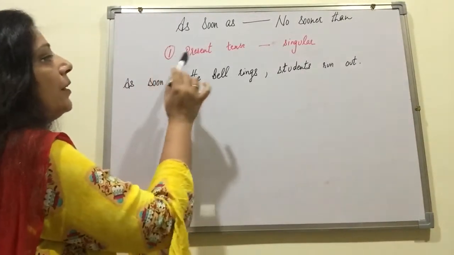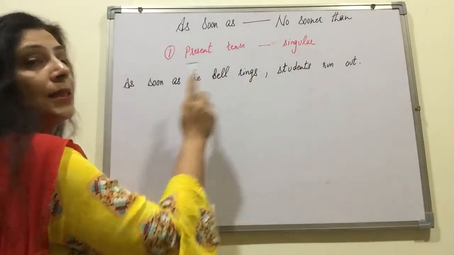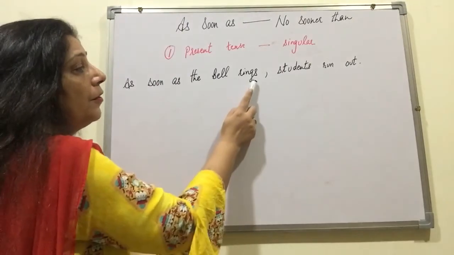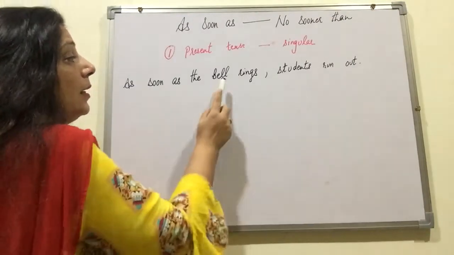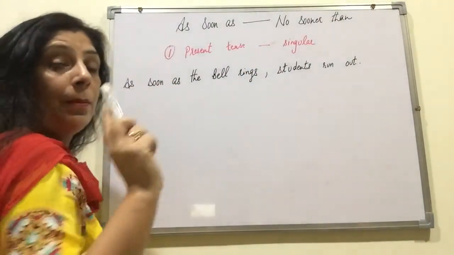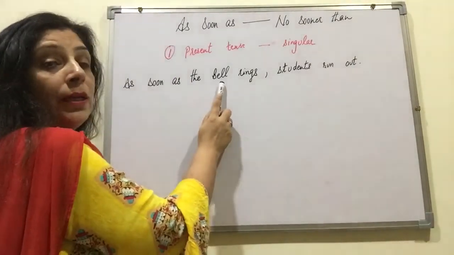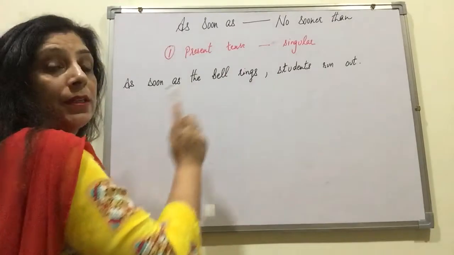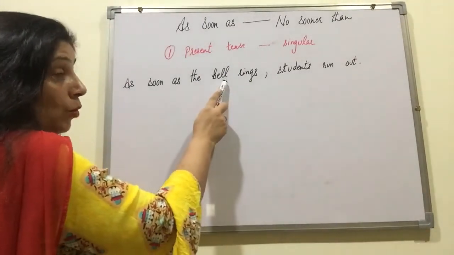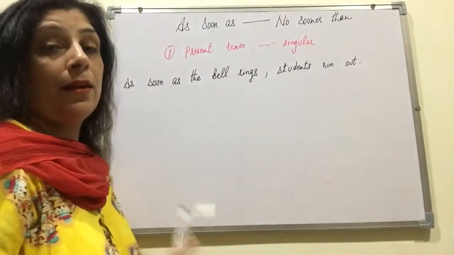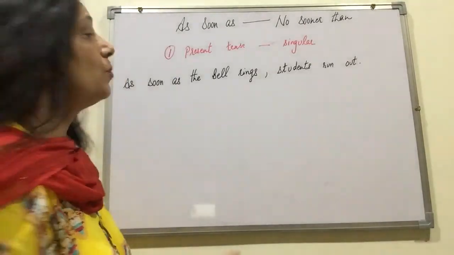Number 1 condition, present tense singular. When the verb is in present tense, how do we come to know from the word? Verb rings, S is given. So we come to know this is a present tense. The noun is singular, only one bell is mentioned. Now I hope you know by now that when the noun is singular, the verb takes an S. When there is only one thing, we always put an S. When there are more than one, then no S is required. You should know that basic grammar by now. So let's see how it is to be changed.